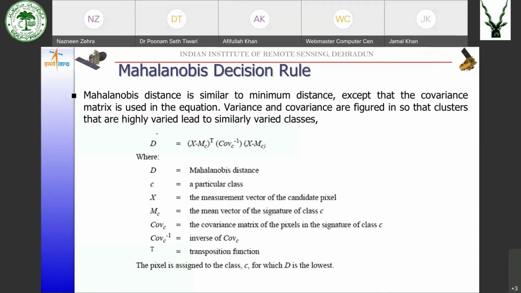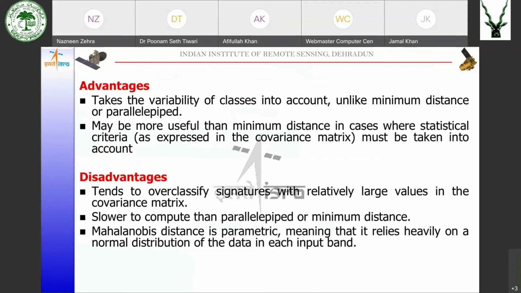So this is the formula, or the equation, for the Mahalanobis decision. The advantage is that it takes into account the class variability also, which was not done in the minimum distance to means algorithm. It may be more useful than minimum distance in cases where statistical criteria must be taken into account.